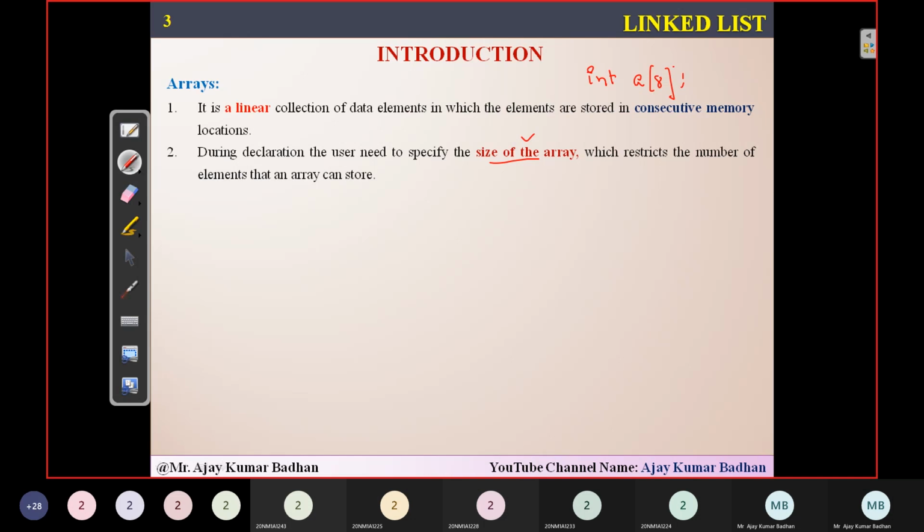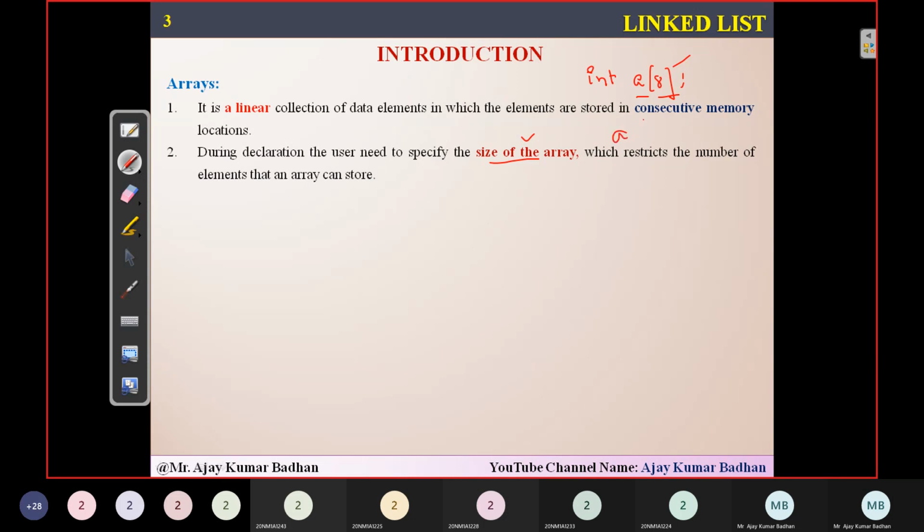You can store only 8 elements throughout the entire program. Beyond that, if you have to add new elements, it is not possible, because we have to declare the size for an array at the very beginning.